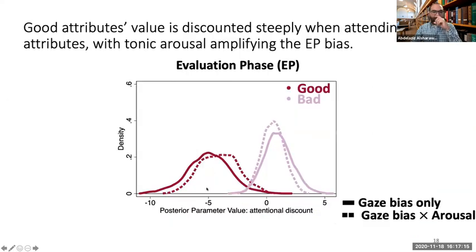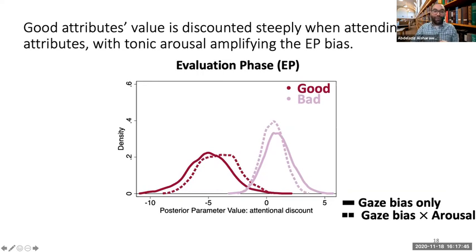What I'm plotting here is the posterior parameter value for the difference in these coefficients that I showed you in the previous slide. And here is a density plot. If they're centered around 0, then there is no evidence for attentional gaze bias. Interestingly, we find that for bad attributes, they are evaluated the same whether participants were looking at them or not.